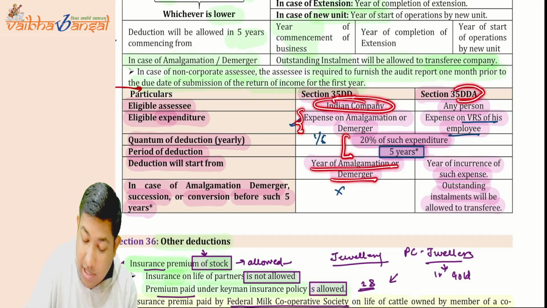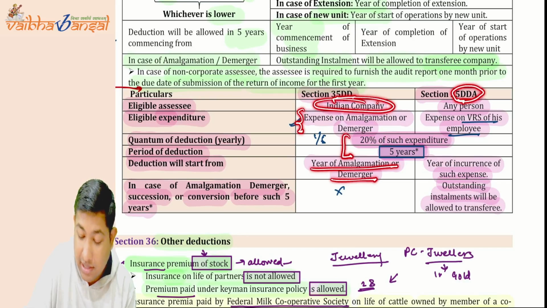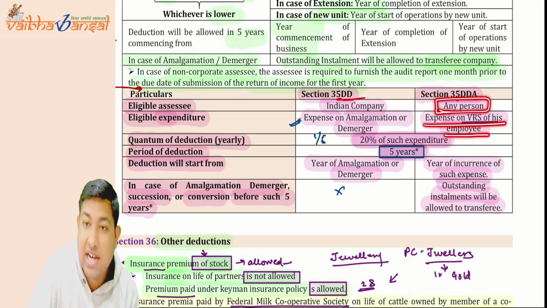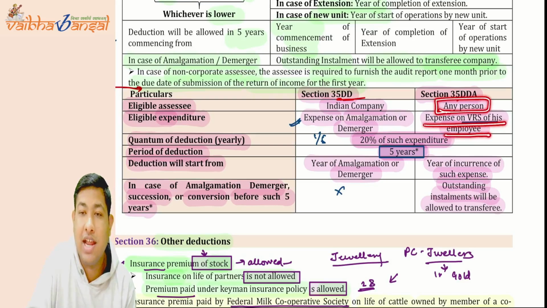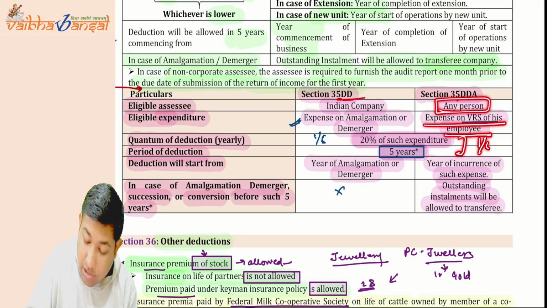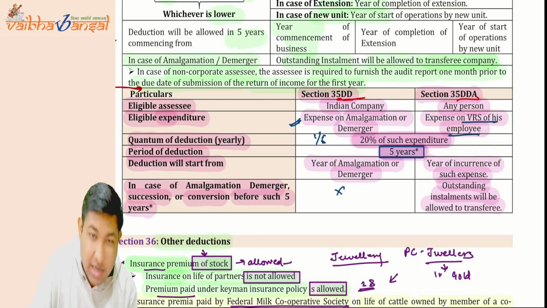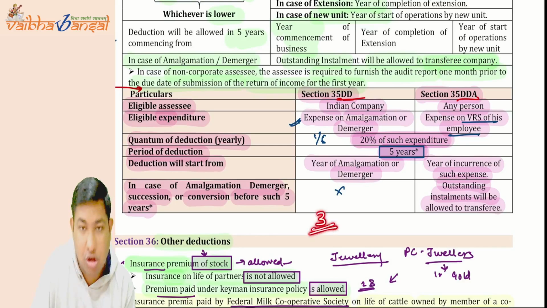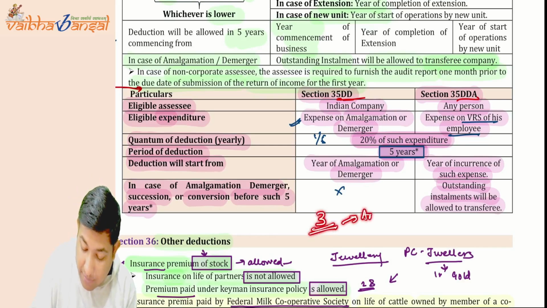Now, section 35DDA says that if any person has incurred expenses on the VRS of his employees, that should also be taken at one-fifth from the year of its incurrence. Now suppose there was a company that has taken three installments. Now it amalgamated into another company. The two balance installments were left.